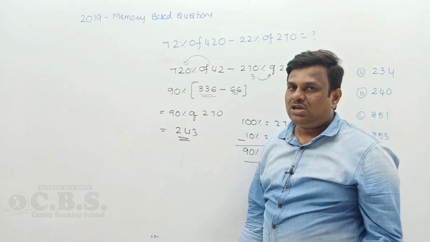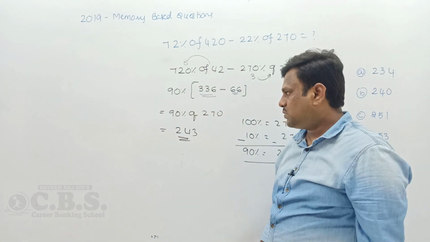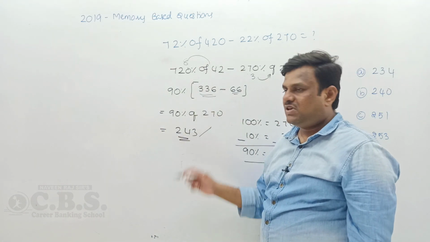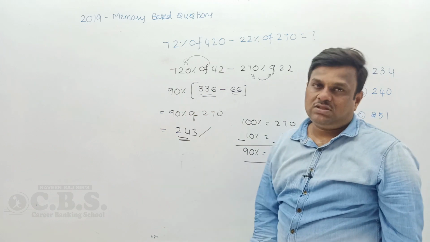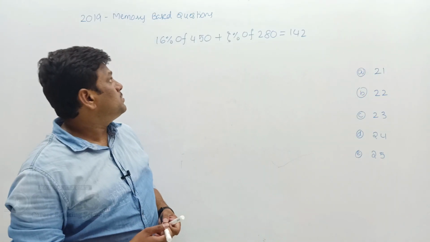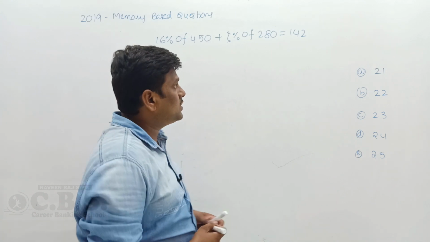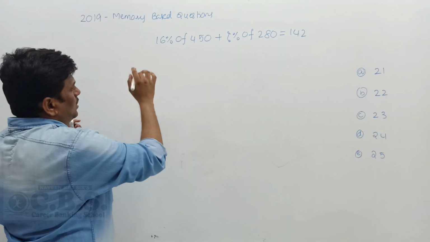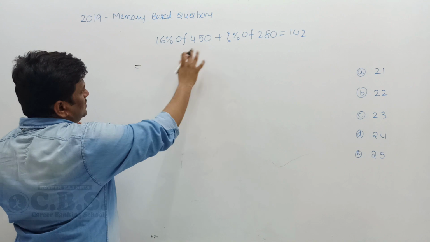If you go through the 9 multiple, the 2 options are favorable. So that's why I do the simplification method also. Okay, let's go for another question. Next question: 16% of 450 plus what percent of 280 is equal to 142? So directly I do the question with x percent.